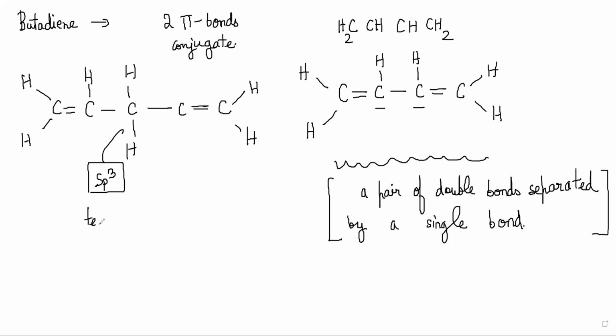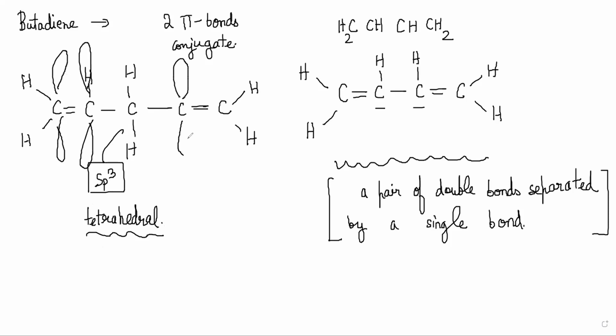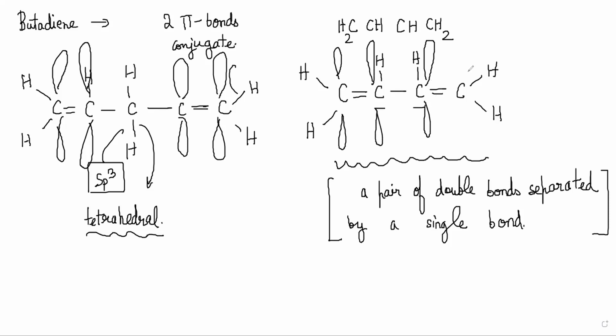you will have a tetrahedral structure here, right? And a tetrahedral structure will make it a 3D type of figure where the p orbitals that are here will not have the same orientation as the p orbitals that are here, right? Because now the structure is twisted in space because of this middle carbon. Here, however, what is happening is this molecule is planar. This molecule is in the same plane.